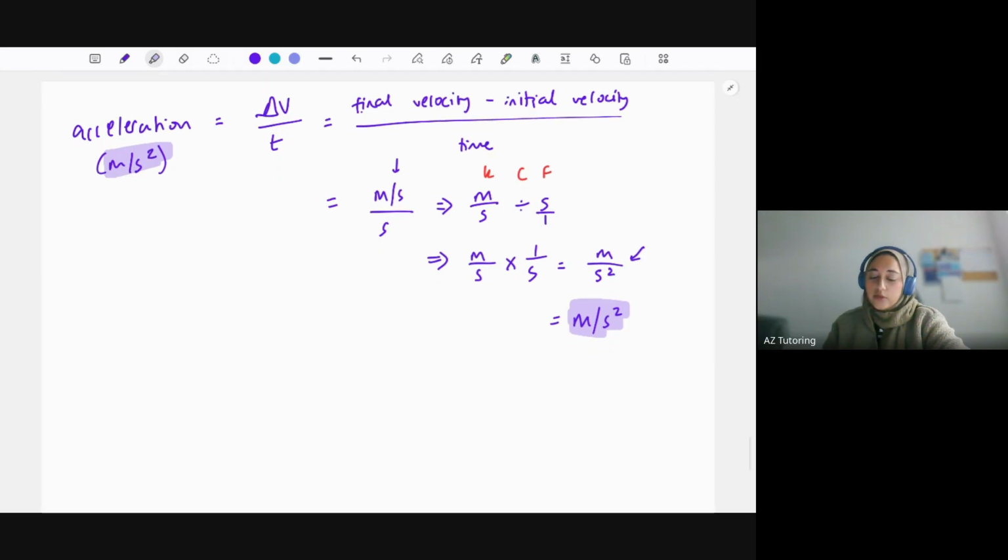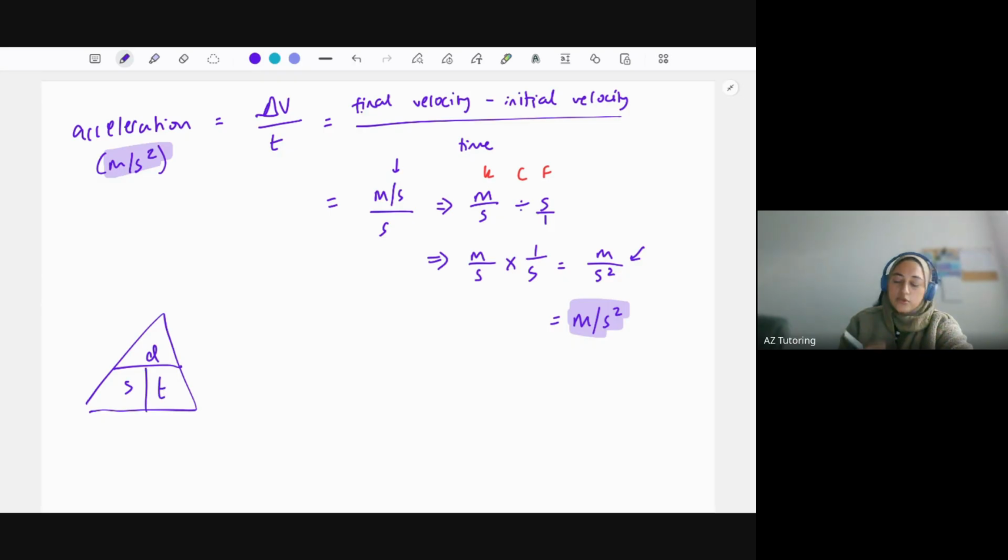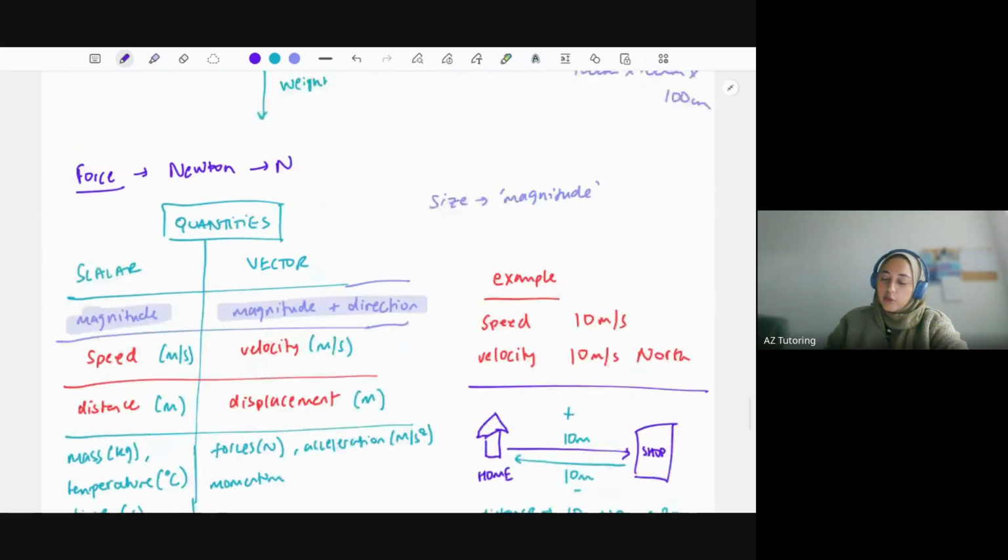Okay, another thing I want to mention as well. With the distance, speed, and time equation, all of you will be used to using this. Distance, speed, time, so it's in alphabetical order. I would still recommend you keep using that, but just be aware it's written differently on your equation sheet. It might not be for certain exam boards, but usually it's written completely differently.